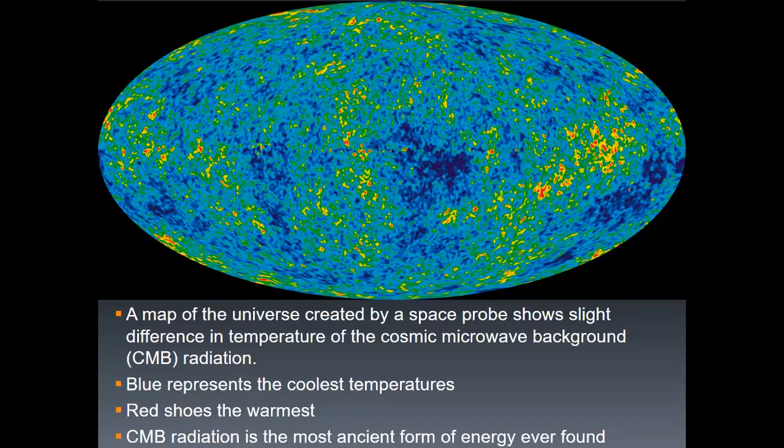Here, this is a map of the universe created by a space probe. It shows slight differences in temperature of the cosmic microwave background radiation. As you see, there are color differences, right? That represents the temperature differences in space. Blue represents the coolest temperatures, red shows the warmest. These CMB pictures, the cosmic microwave background, show the most ancient form of energy ever found.